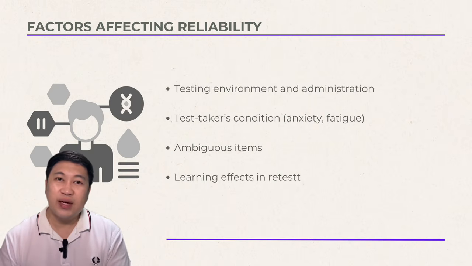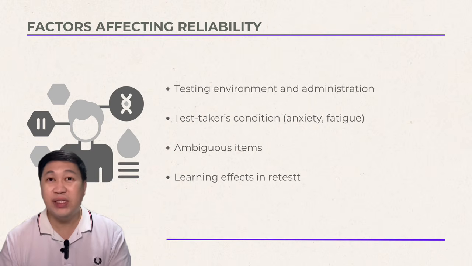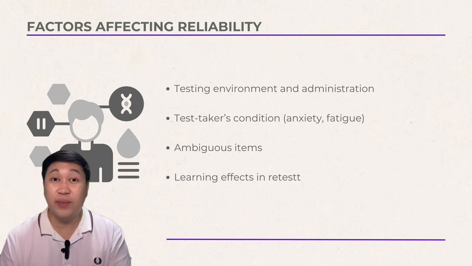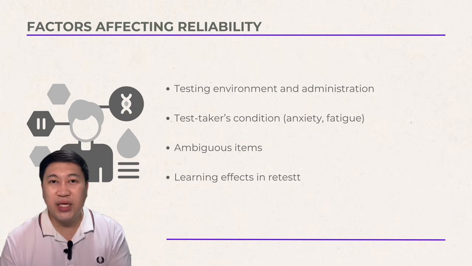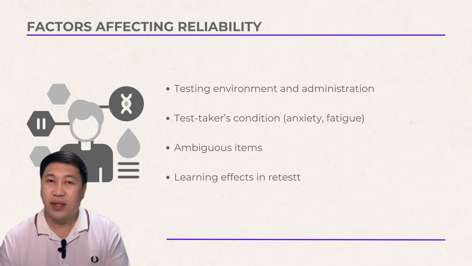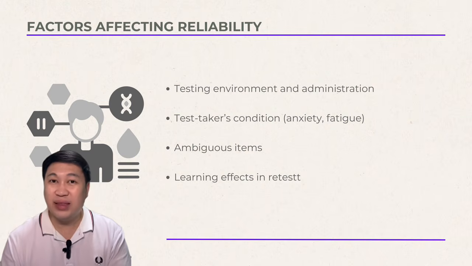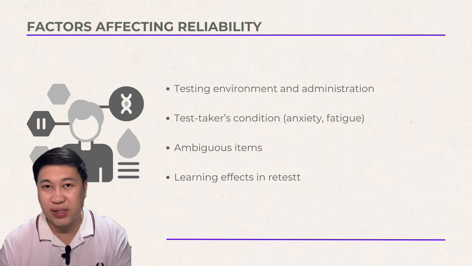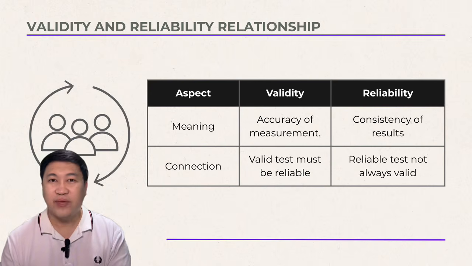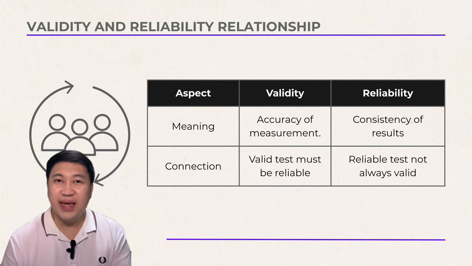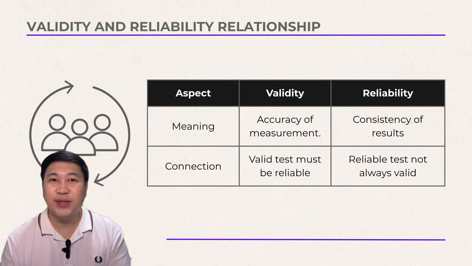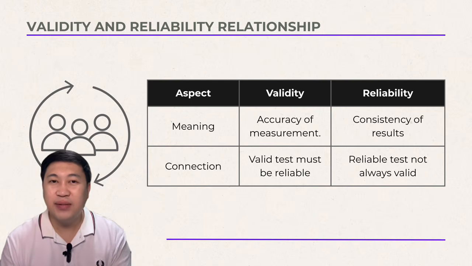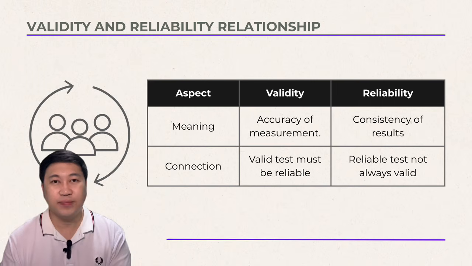The factors affecting reliability: the difference in test environment and administration, test taker's mood, fatigue or motivation, ambiguous items, learning or forgetting between test-retest sessions. The relationship between validity and reliability. So to summarize the relationship, look for the aspect, validity, and reliability.